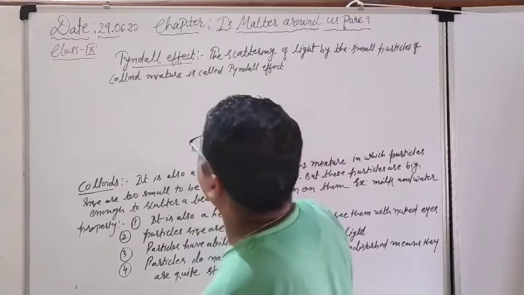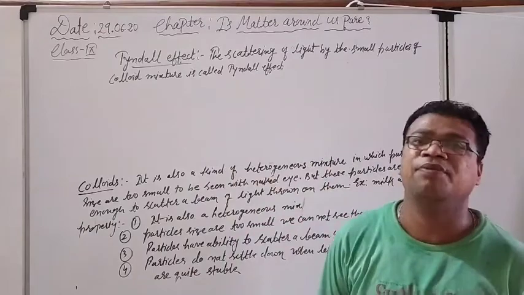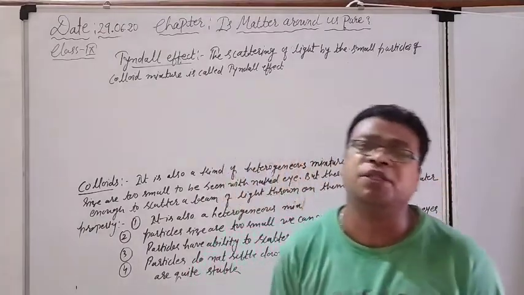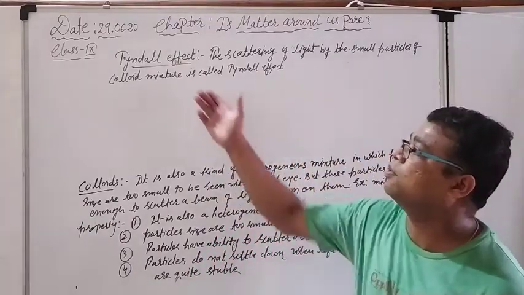So it is a process by which scattering of light is done by the particles of the colloid mixture. This particular effect is known as the Tyndall effect.